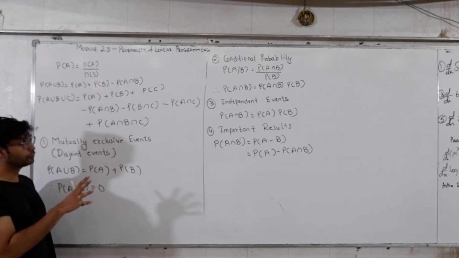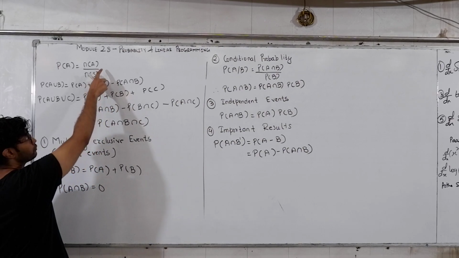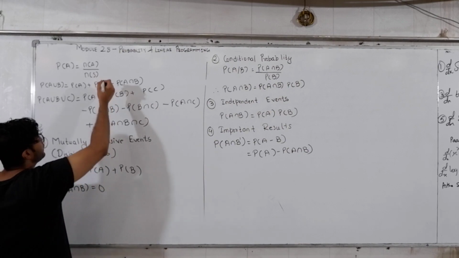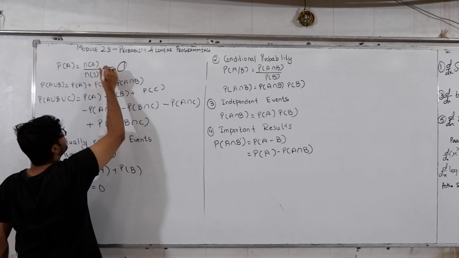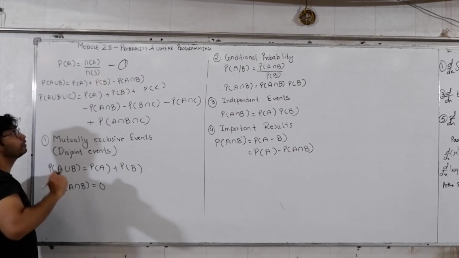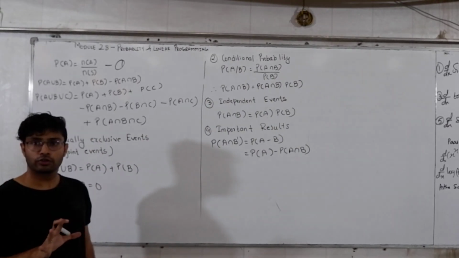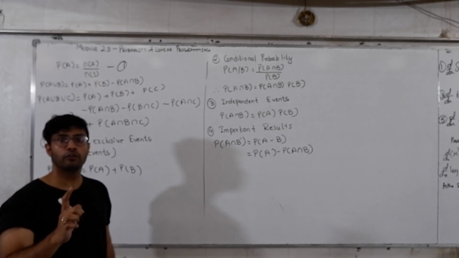I know most of you are very well versed with this formula, because it is learned in 10th standard. That is, probability of A is equal to n of A upon n of S. This is called the axiomatic definition of probability.